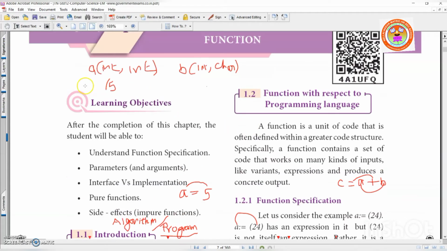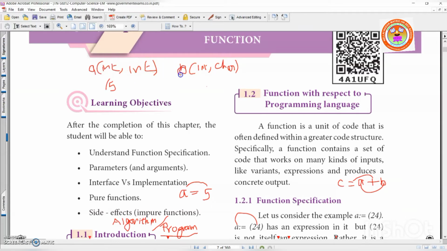See here, int a of int comma int. Here a is the name of the function. Here b is the name of the function. This has int and char. See, int and char, distinct. Both should be different. They should not have the same data type. Last year you learned, right? It will give an error. If you have int comma int, and here also int comma int, it will give an error.